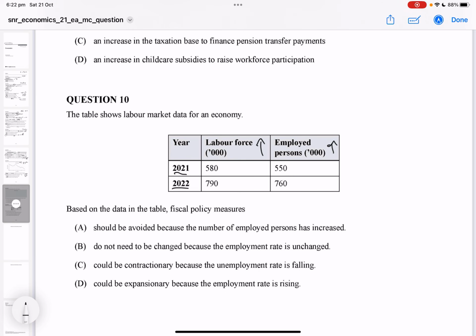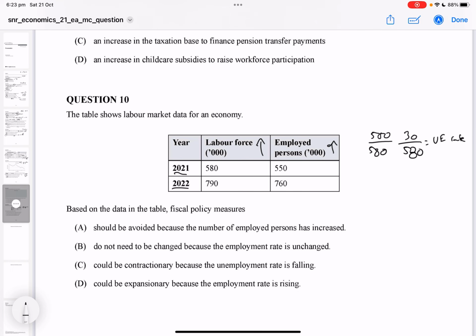You might want to figure out your employment rate, 550 over 580, to understand the percentage of employment in the labour market. Or you could do 30 over 580, which equals your unemployment rate.